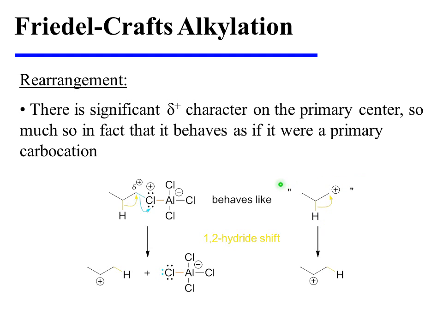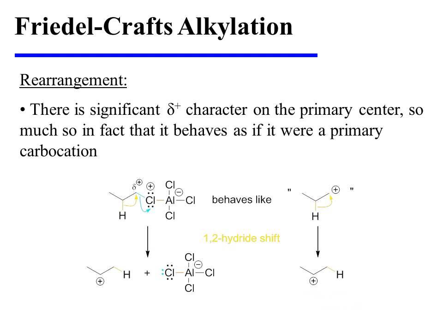That primary carbocation is shown here in quotes because it does not actually exist. But if we did have that primary carbocation, we would certainly expect it to undergo a 1,2 hydride shift to form the more stable secondary carbocation.